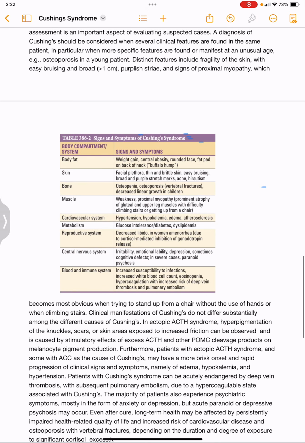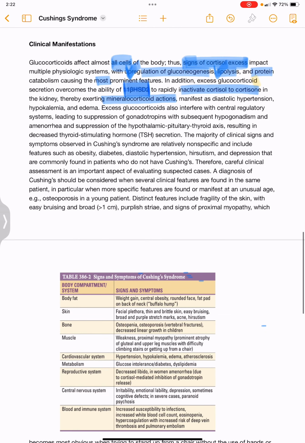In addition, excess glucocorticoid secretion will overcome the ability of 11 beta hydroxysteroid dehydrogenase to rapidly inactivate cortisol to cortisone in the kidney. So cortisol won't be converted to cortisone. It will exert mineralocorticoid actions, and this will manifest as diastolic hypertension, hypokalemia and edema.